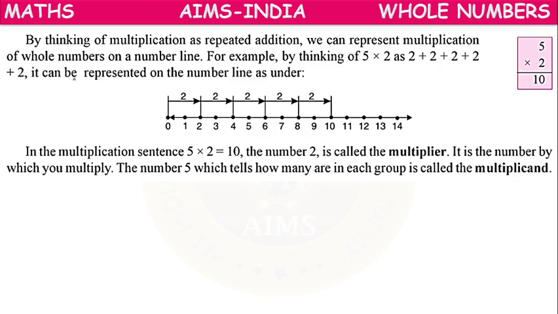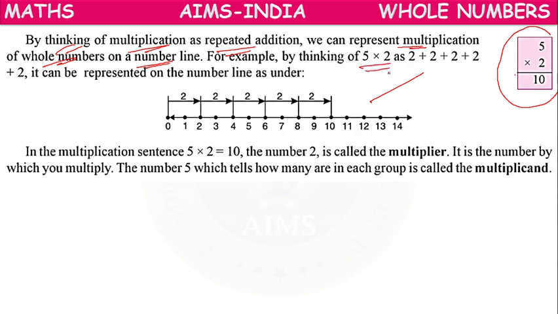Next, by thinking of multiplication as repeated addition, we can represent multiplication of whole numbers on a number line. Whatever calculation we have done can be represented on the number line.